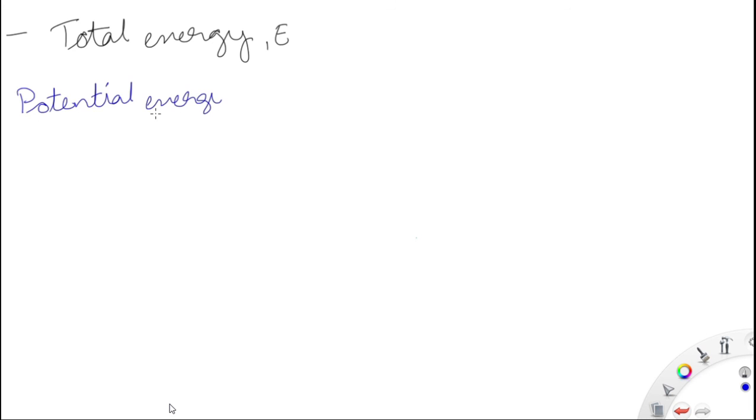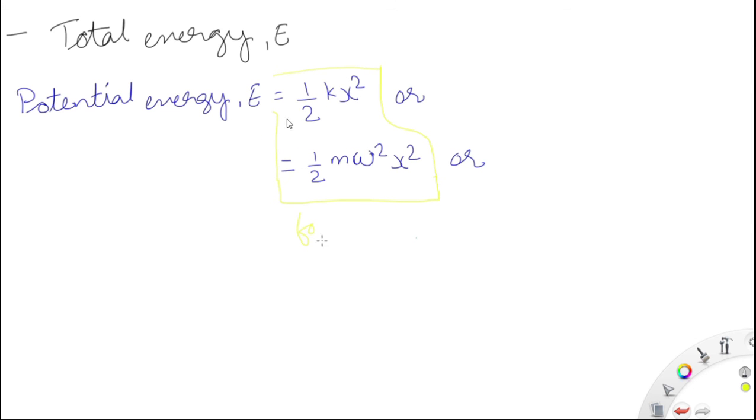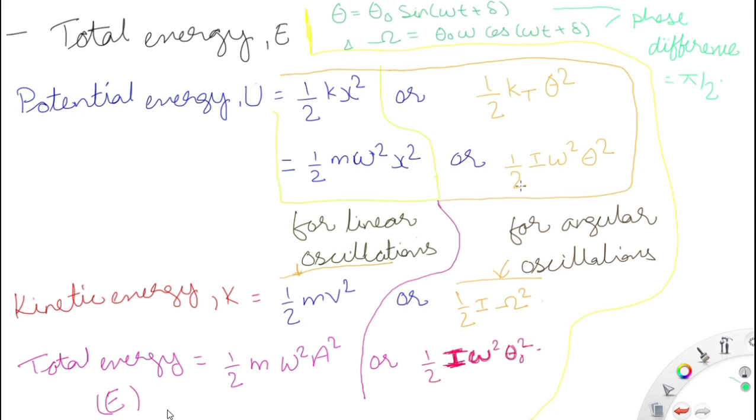Now the total energy associated with the oscillation. If the oscillation is linear, then the potential energy, shown by U, is equal to half k x square, which is half m omega square x square, because k is nothing but m into omega square.